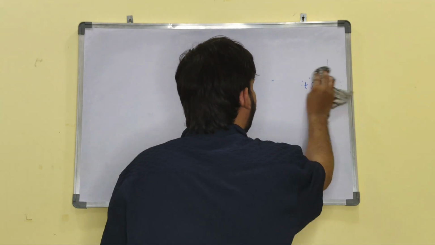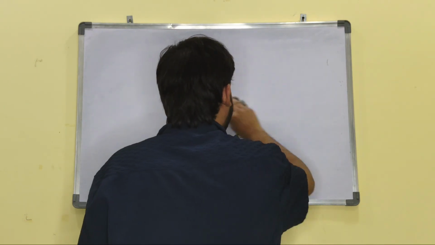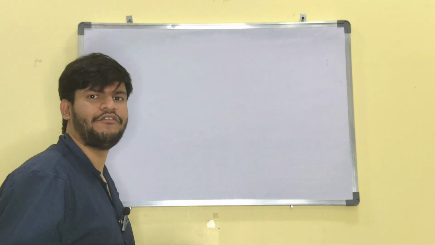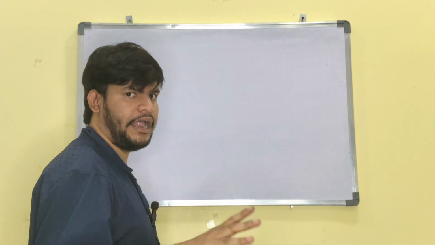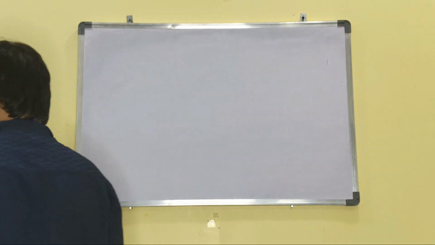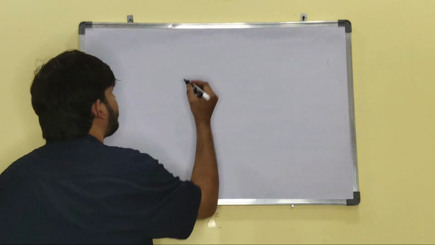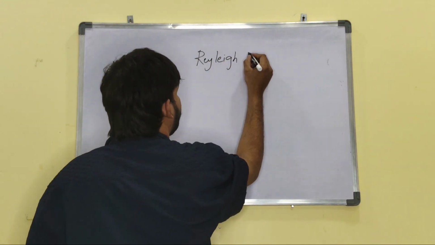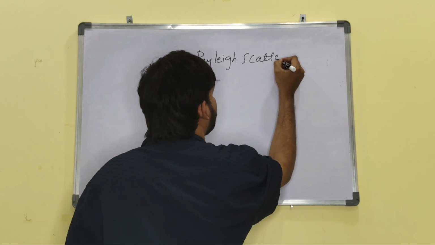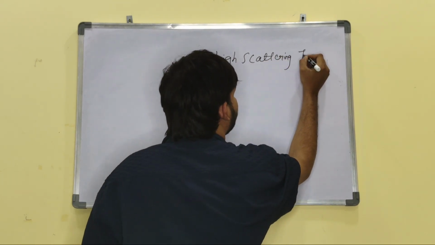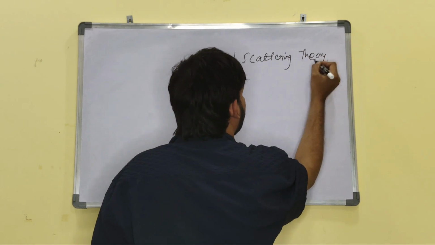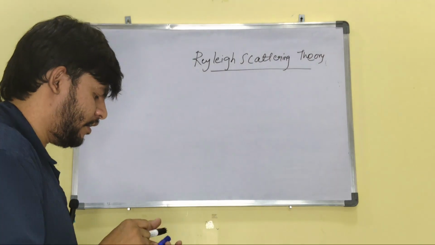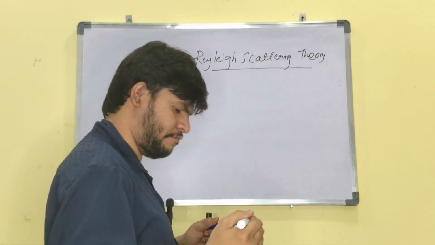From this theory we will be learning why the sky looks blue in color. Rayleigh scattering theory. What is Rayleigh scattering theory? That means there will be some points mentioned by him.